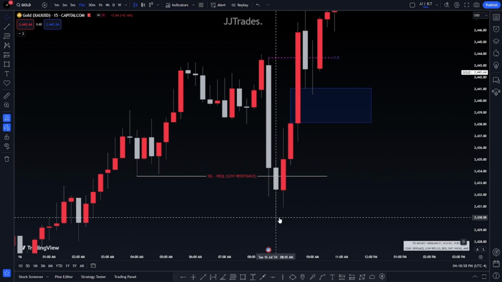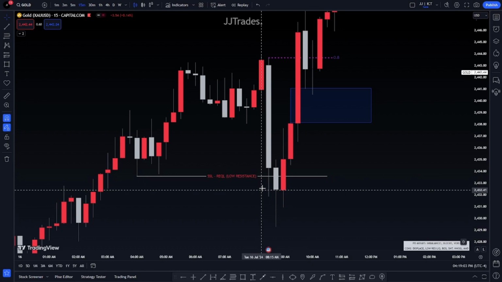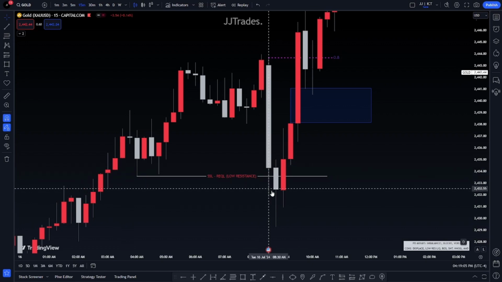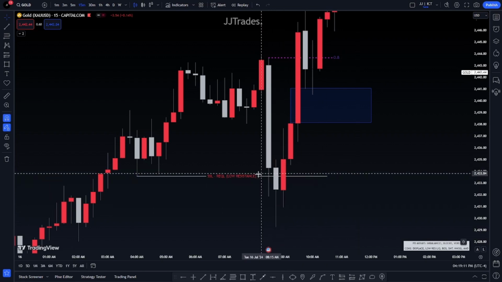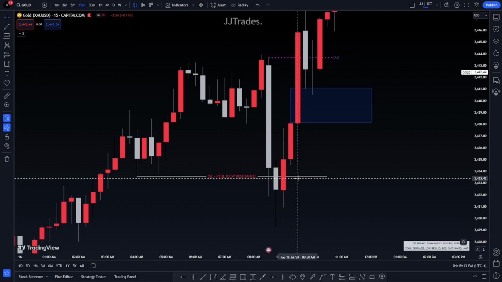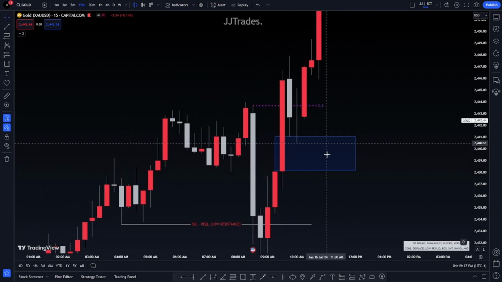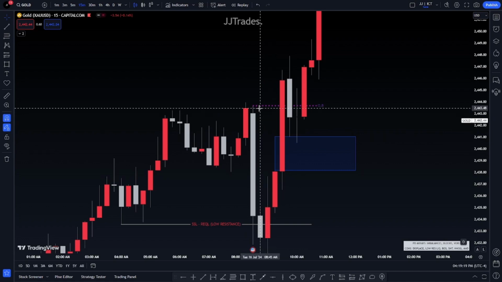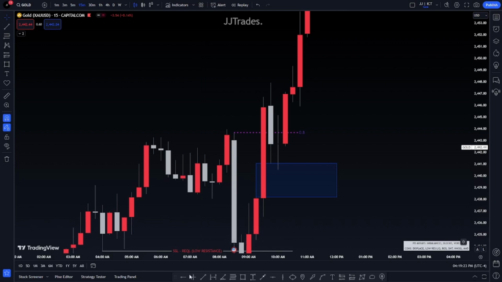And every time we came below it, we had some willingness to go higher. You see with the wicks here, how the bodies are telling us we want to go higher. Every time we come below this level, we either close above it or close to it. That's another indication. So we have this bullish candle closure here indicating we want to go higher. After this, we had the change of state of delivery. Once it was formed, you could have taken this fair value gap here. And this mitigation block was also signaling